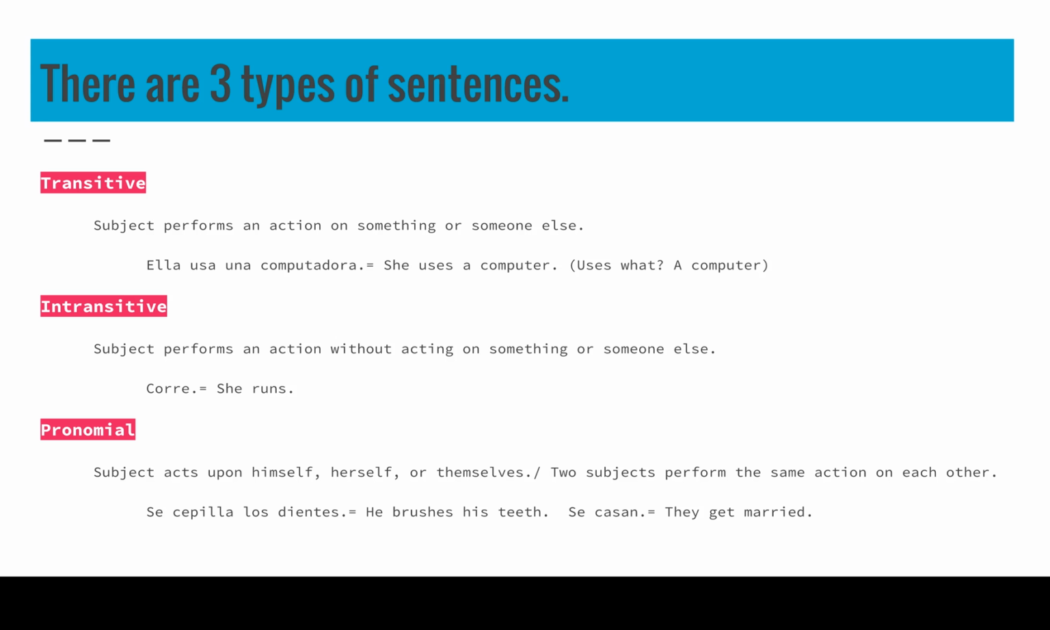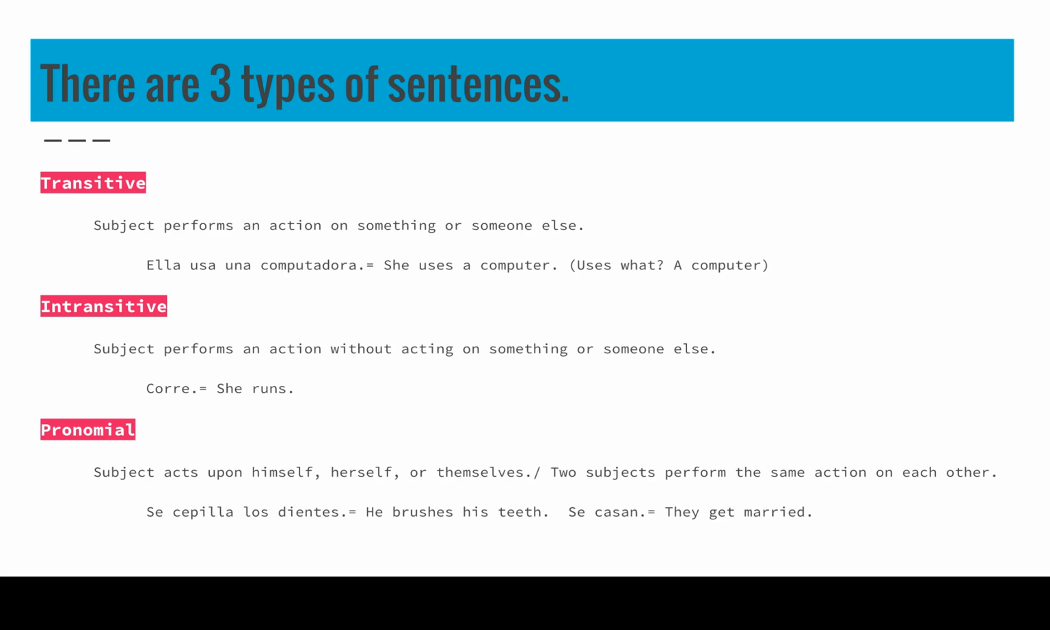There are 3 types of sentences. There are transitive, intransitive, and pronominal. When a subject performs an action on something or someone else, that's a transitive sentence. An example would be, Ella usa una computadora. She uses a computer. She uses what? A computer. And if you can answer verb what or verb whom, you know you've got a transitive sentence because the subject's performing an action on something or someone else. And that something or someone else is called a direct object.